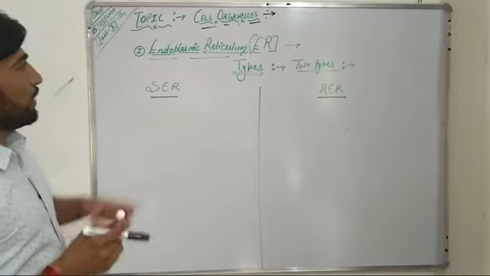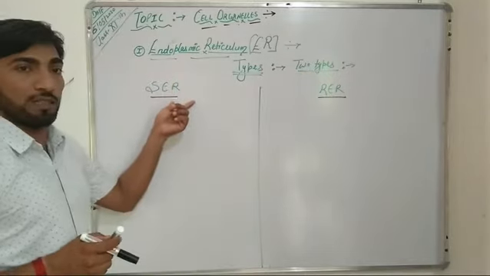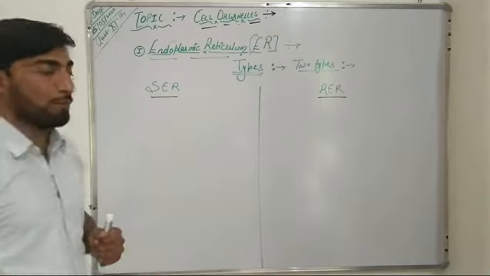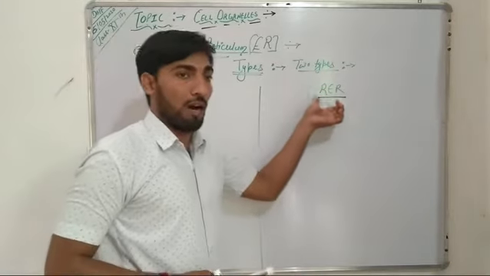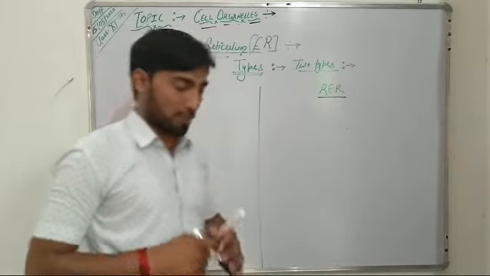Now we will study about the types of endoplasmic reticulum. It is of two different types: SER, the smooth endoplasmic reticulum, and RER, the rough endoplasmic reticulum.